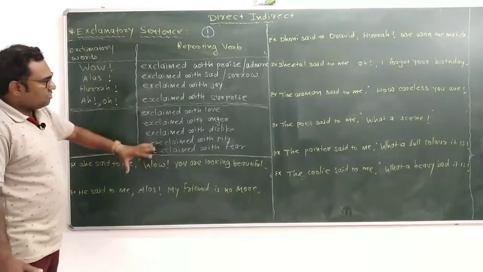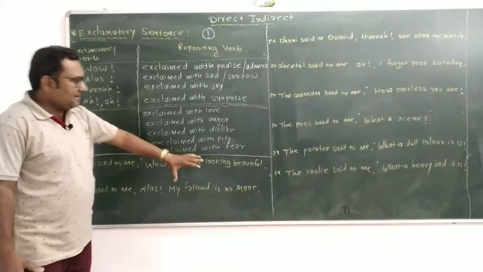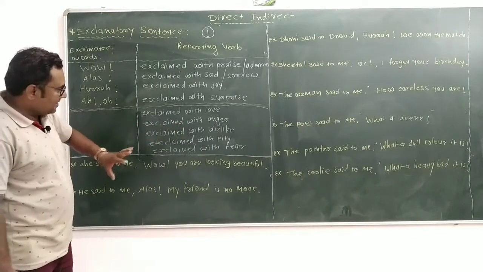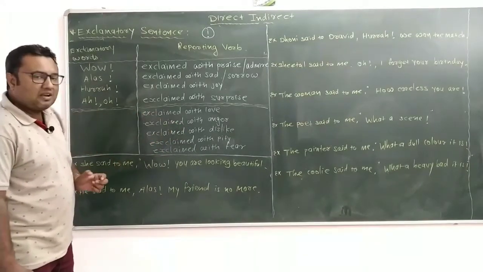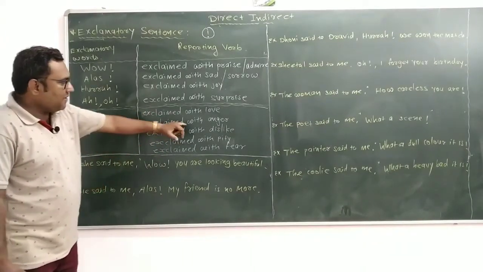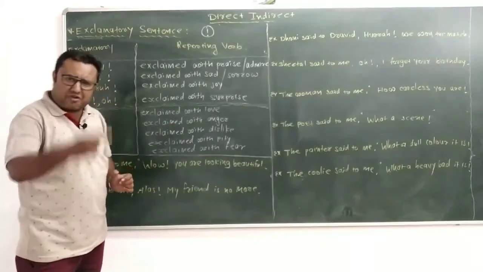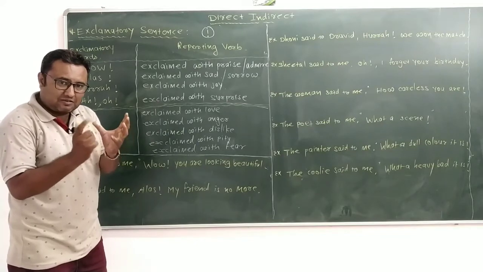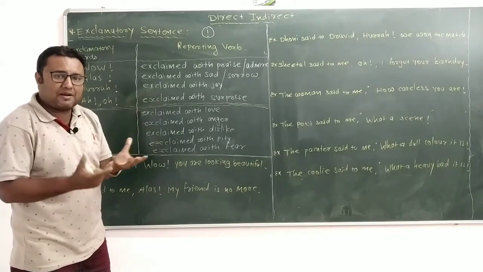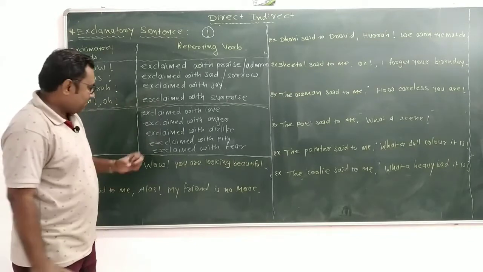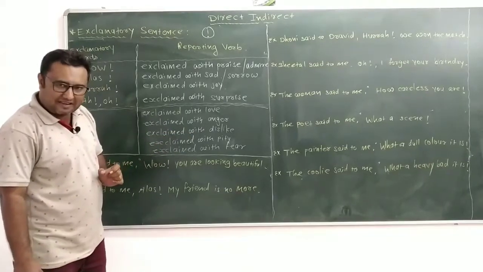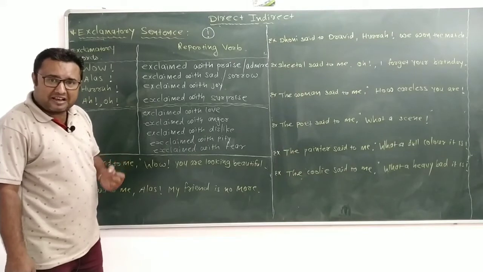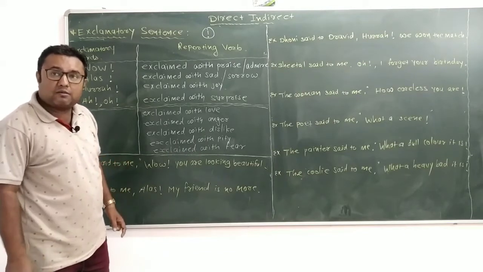And if you know the sentences, you can use other kinds of exclamatory expressions. For example, exclaim with love, exclaim with anger. "How dare you come here?" That uses an exclamatory expression of anger. Exclaim with dislike: "I hate you." "How dirty you are."